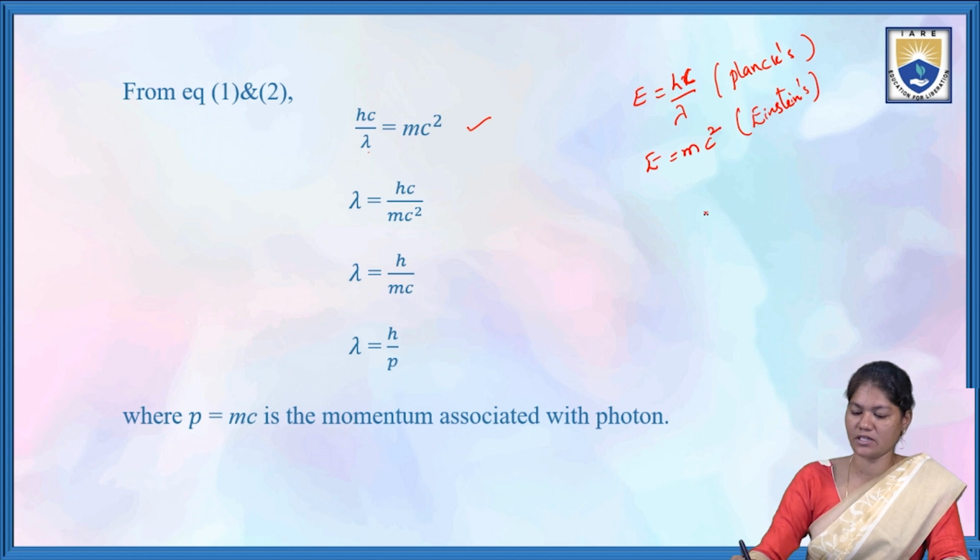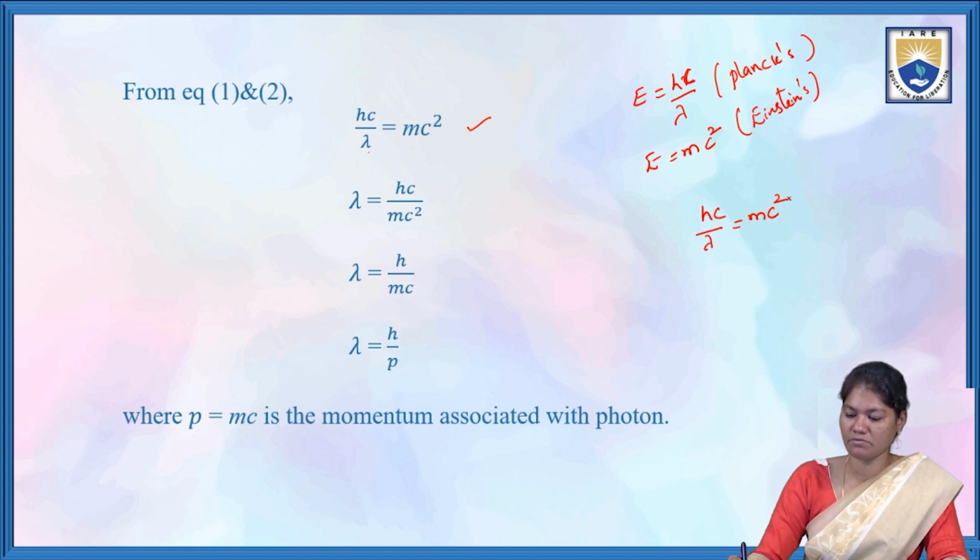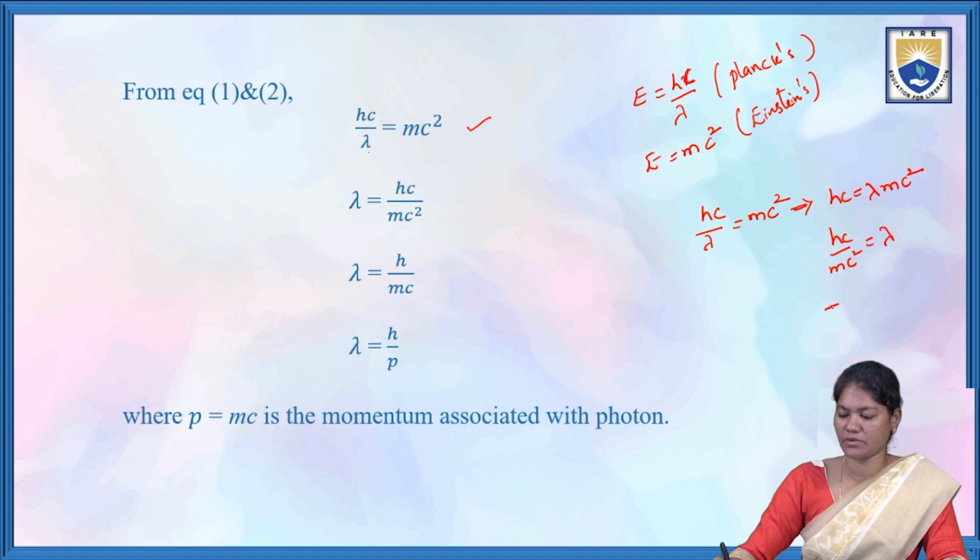So hc by lambda equals mc square implies hc equals lambda mc square. So lambda is equal to hc by mc square, which simplifies to lambda equals h by mc.